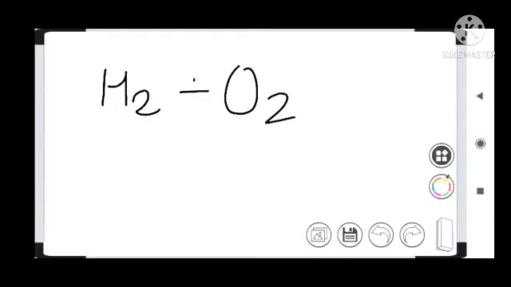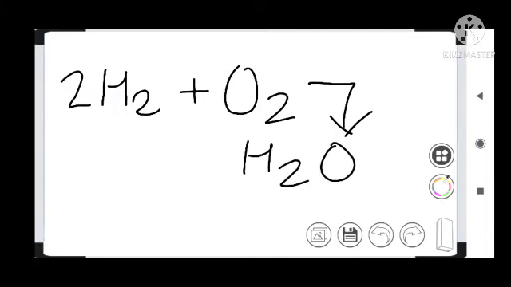When hydrogen and oxygen are taken in a vessel and we pass electricity, hydrogen burning takes place and it produces water, and you know well, water is in which state?